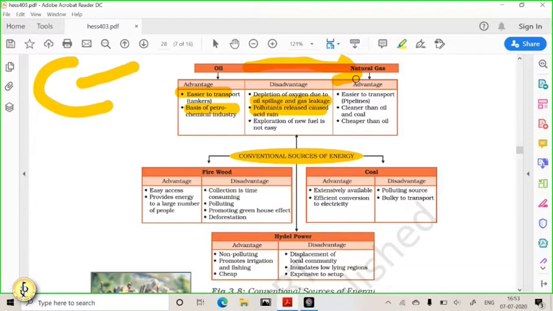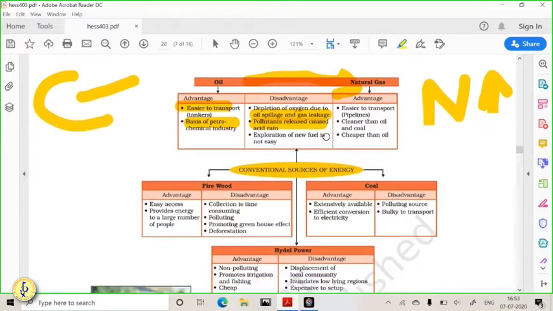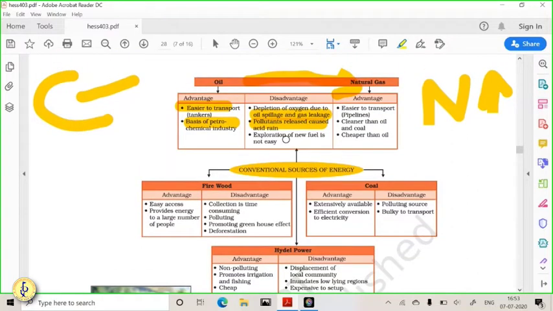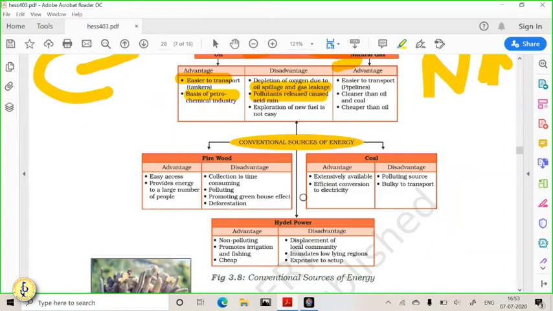First of all, it is very easy to transport. It is cleaner than oil. Then it is cheaper than oil, and it has a very high calorific value. So natural gas has a very high calorific value. So that's why natural gas is better than oil. Getting it? So these are the conventional resources: oil, natural gas, firewood, and coal.